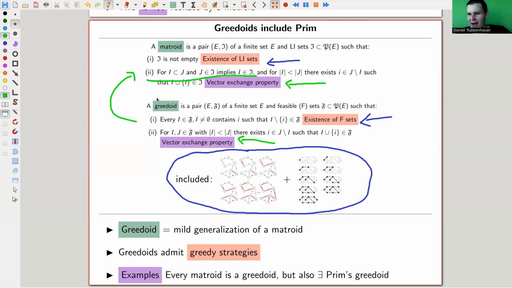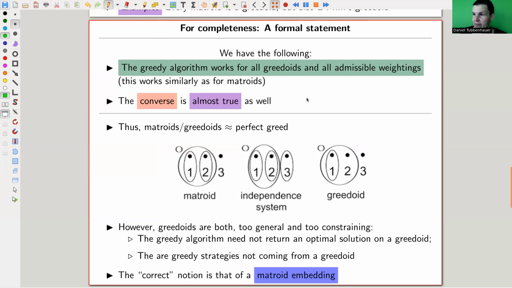So it looks very, very similar. And that's why I usually like to say matroids are already good enough, because this is just a really tiny extension. But you can convince yourself that this one would include Prim's algorithm, actually. And that's essentially the statement. So the greedy algorithm works essentially for all Greedoids and all weightings. And the converse is, again, almost true. Yeah, so it's essentially what it should be.